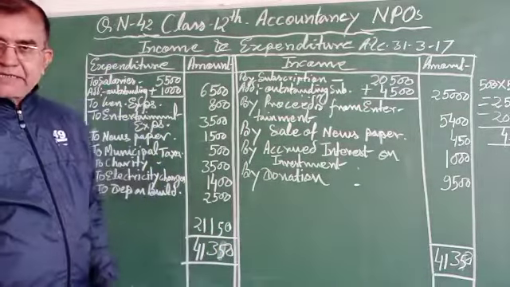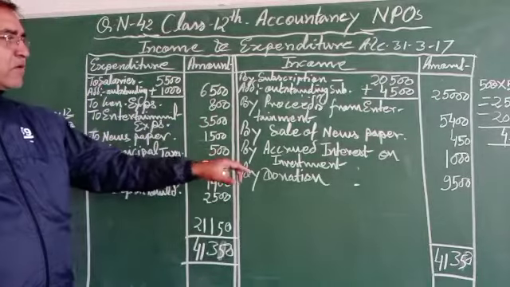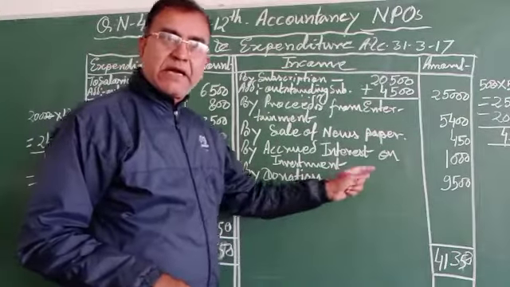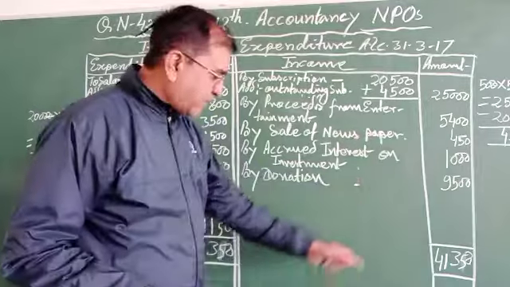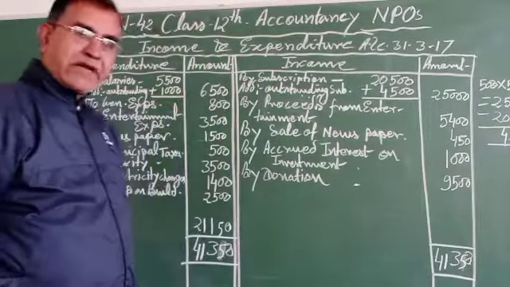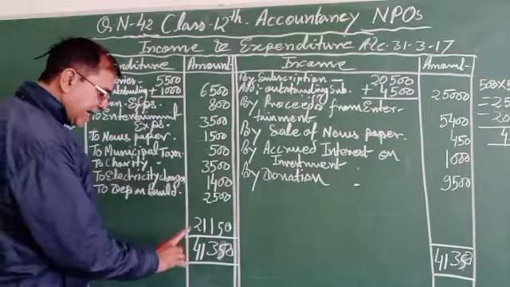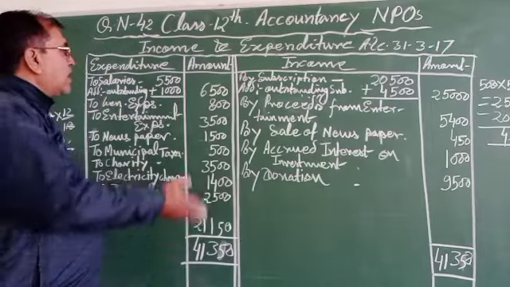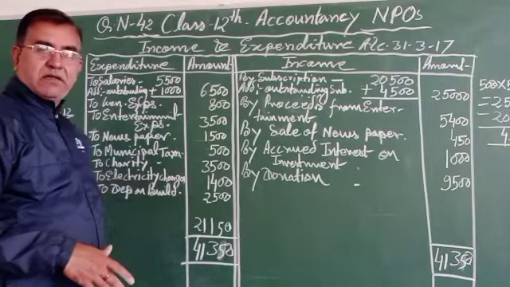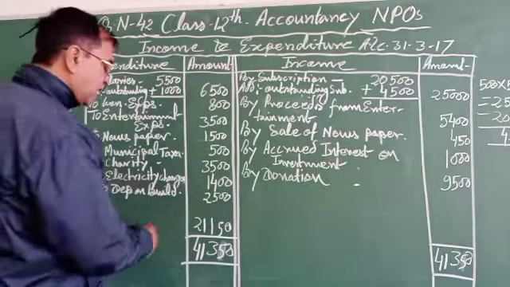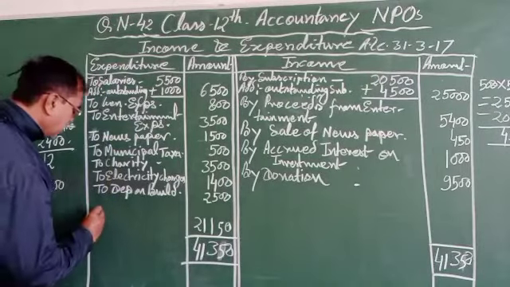See here, this one is the income and expenditure account. The total of the income will be 41,350 and it exceeds the expenditure by 21,150.